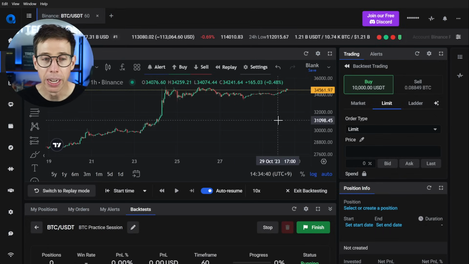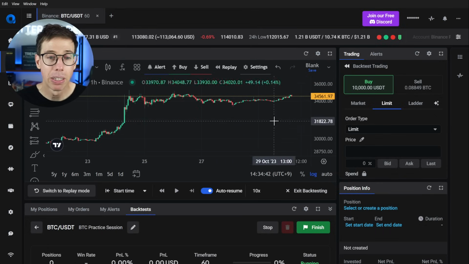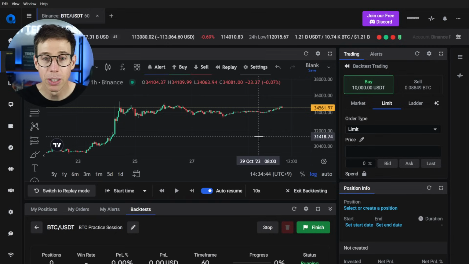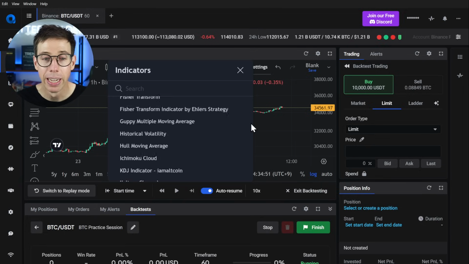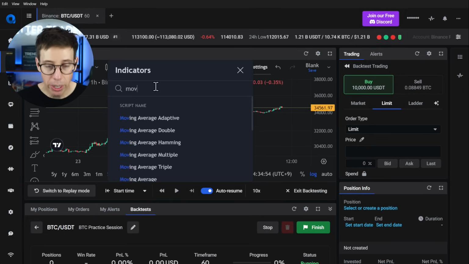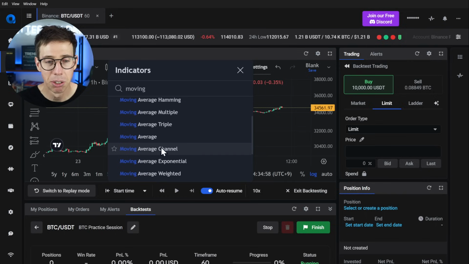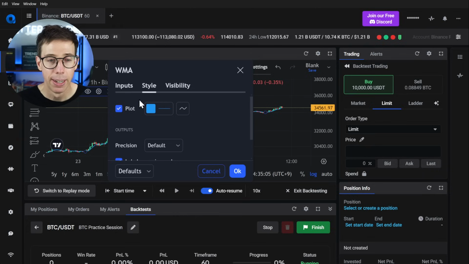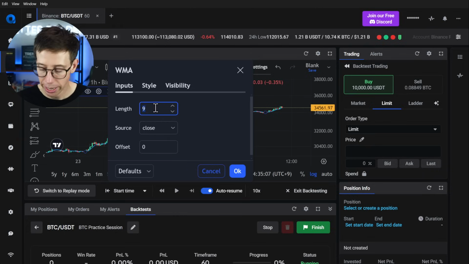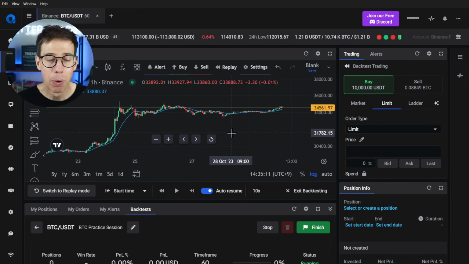So Bitcoin is moving up and I can decide based off of what I'm seeing, okay, cool, well, I like this, or I can use any of the indicators that are available to me here, which there are a lot. It's basically all of the free indicators. Maybe I want to use a moving average. We're going to use a weighted moving average. Cool. And let's do a 21 period because I want it just to be lagging and I want to be able to use this.